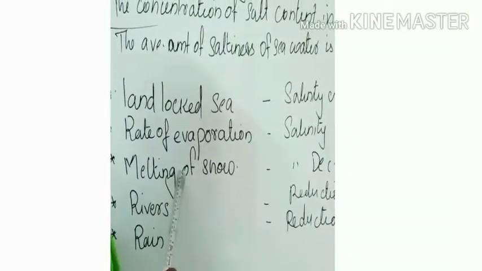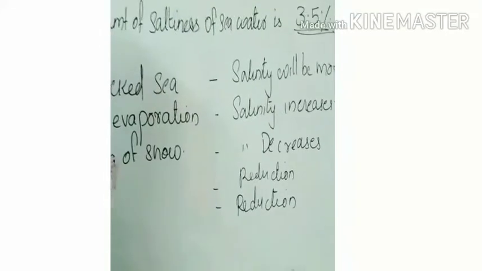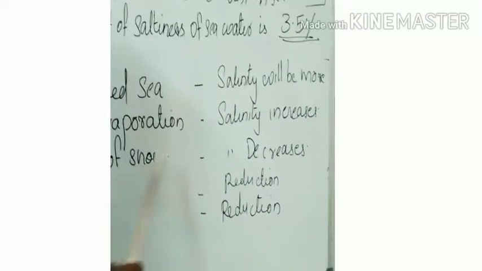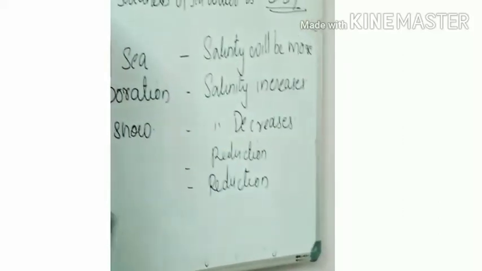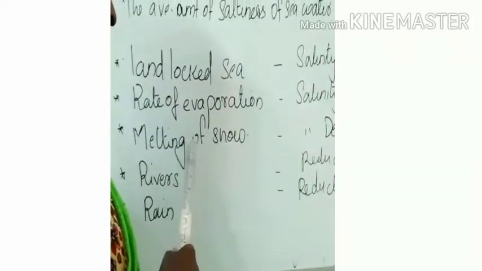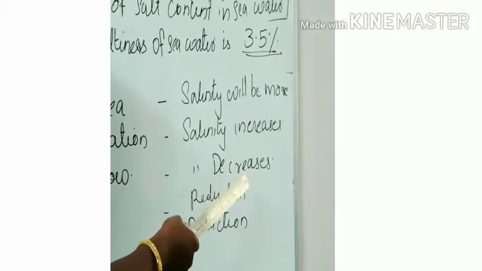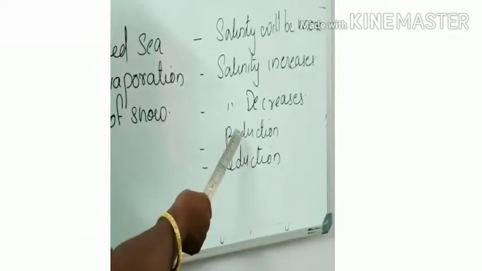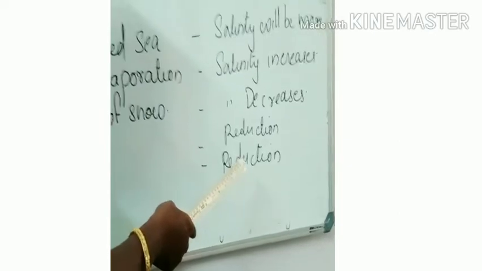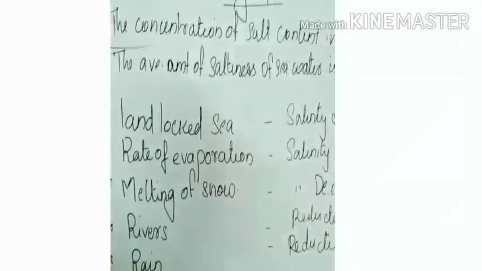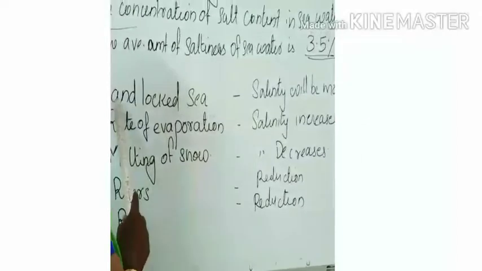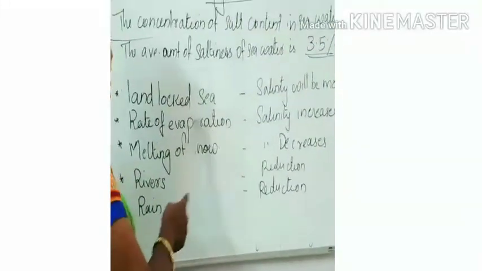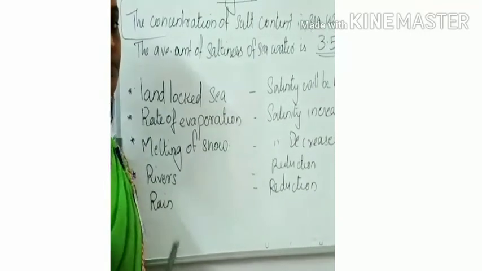Then melting of snow. That is another factor influencing the salinity of seawater. When snow melts, the salinity will decrease. Then in the case of rivers, the salinity will be reduced. In rainfall, the salinity will be reduced. Understood? These are the factors influencing salinity of seawater: landlocked sea, rate of evaporation, melting of snow, rivers and rains.